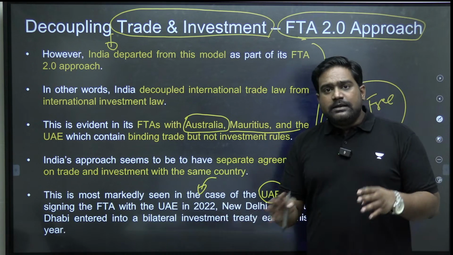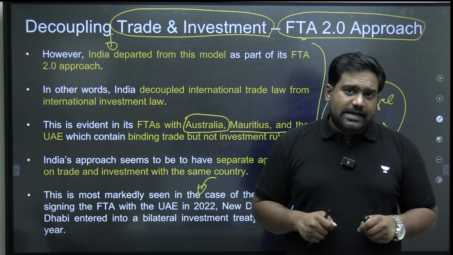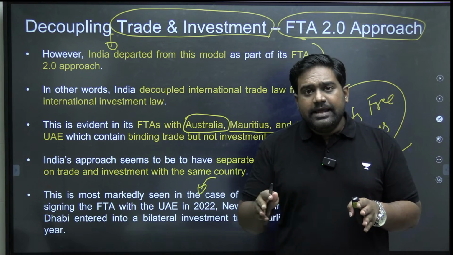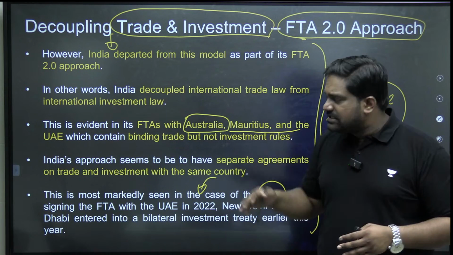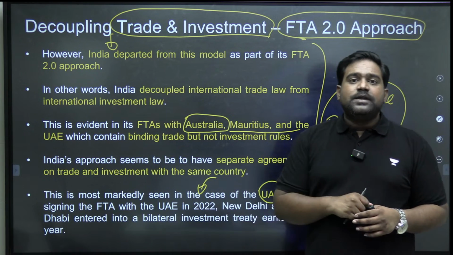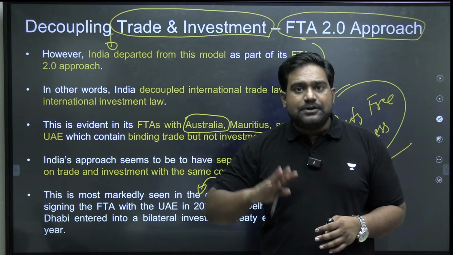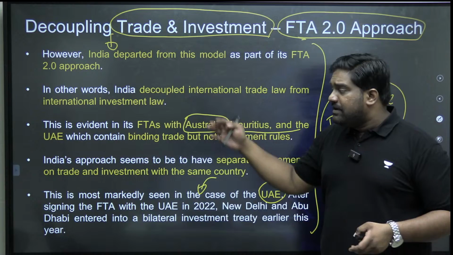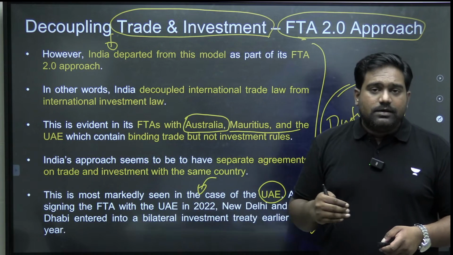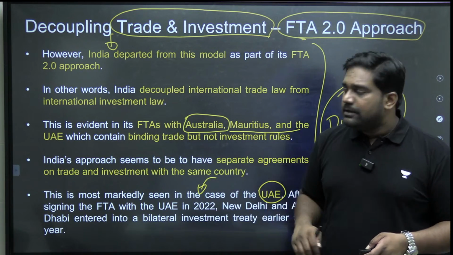So what India has done in the second approach, in the 2.0 approach, is that we have decoupled, de-linked trade and investment. Understood? So we have pushed these countries to bring investments to India, irrespective of what happens in trade. So trade has been dealt separately, investment has been dealt separately. We have even signed separate agreements for that under the comprehensive trade deals.